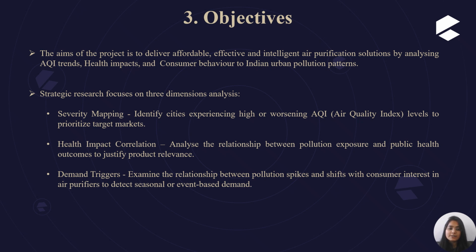First is geography mapping. This helps to find the cities experiencing high or low AQI levels to prioritize the target market. The second is health impact correlation. This analyzes the relationship between pollution exposure and public health outcomes to find product relevance.